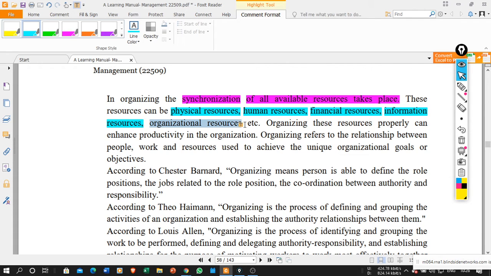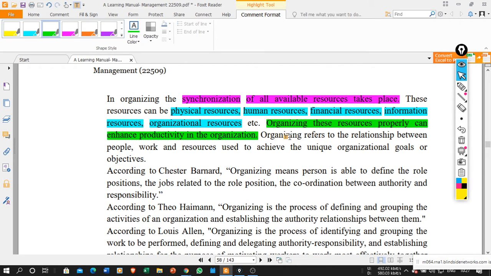And the next one is the organizational resources. If my organization has certain resources that need to be allocated in a proper manner, organizing these resources properly can enhance the productivity of the organization. What are these resources? The first one is physical resource, the second one is human resource. Physical resource consists of machinery and material, human resource consists of manpower, financial resource consists of money, information resource consists of your methods for executing that task, and certain organizational resources might be there. If you properly organize these resources, that will result in an increase in the productivity of the organization.